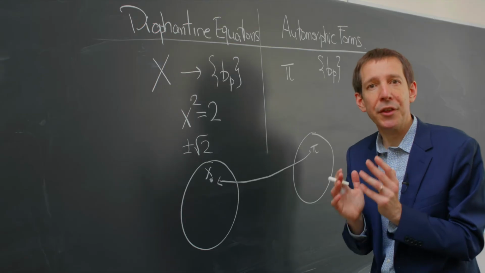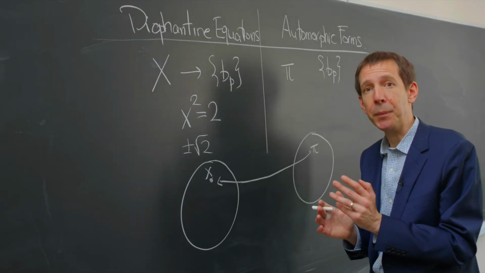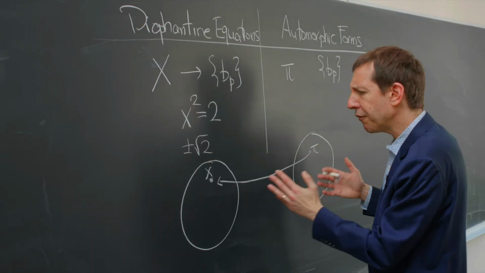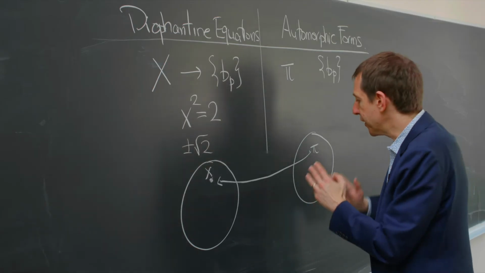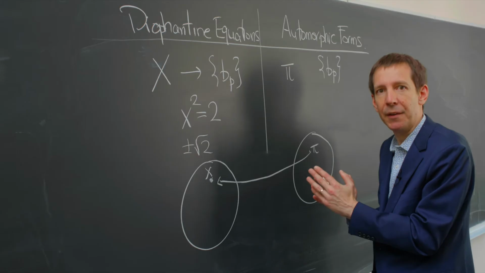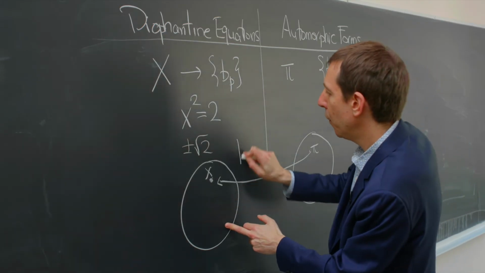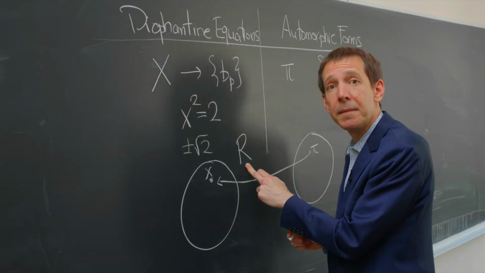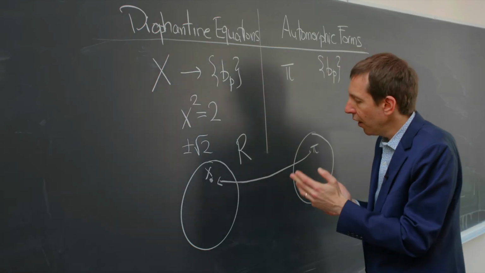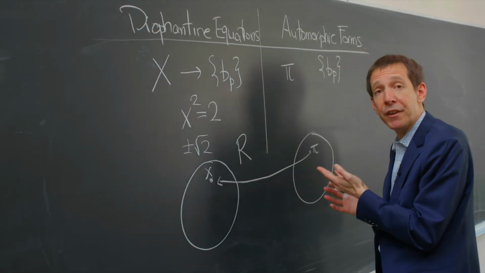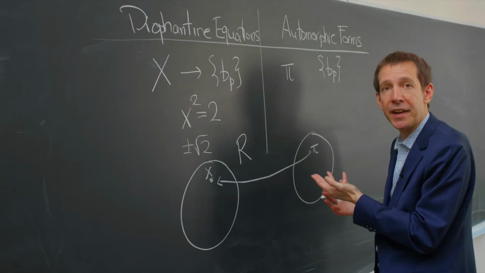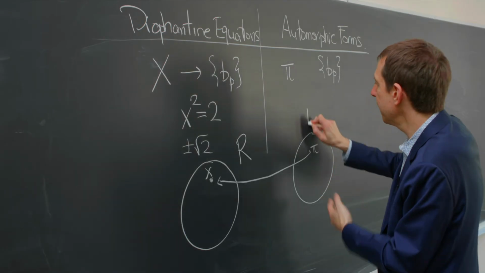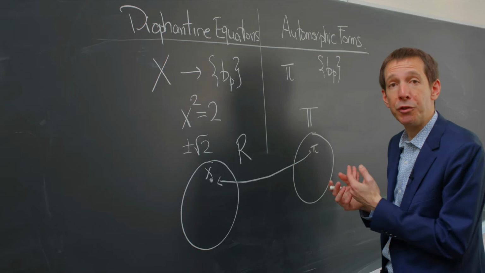Let's say exactly the same thing in a much more fancy way. After you fix these invariants, Barry Mazur showed that you could capture the point counts by a ring which he called R. On the other hand, for automorphic forms, you can also understand them after you fix these invariants by another ring which you usually call T.